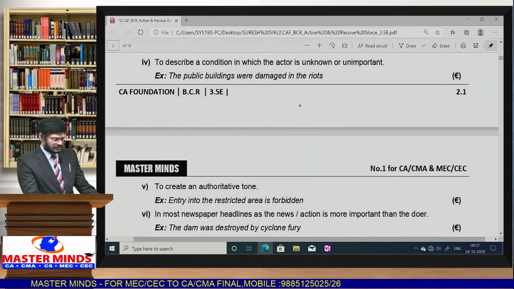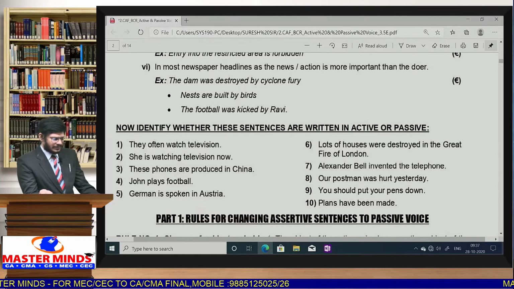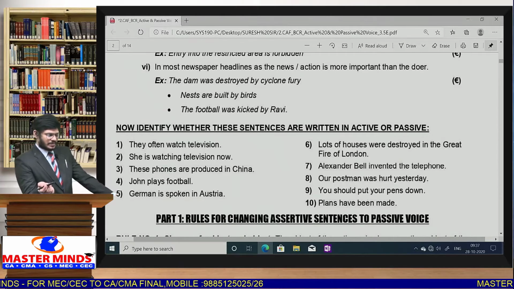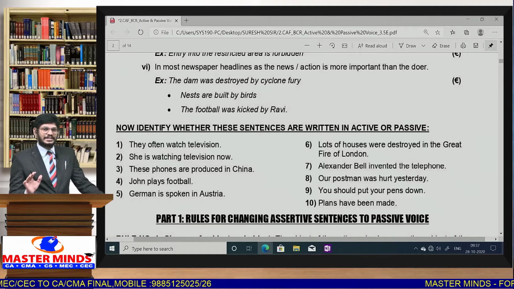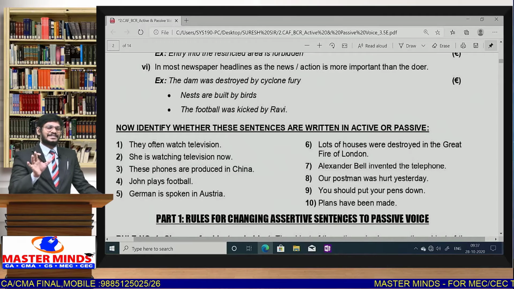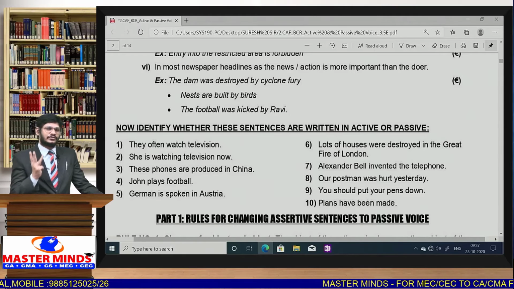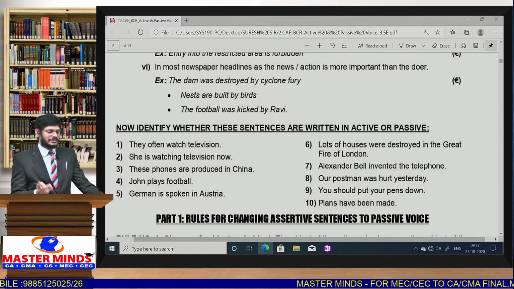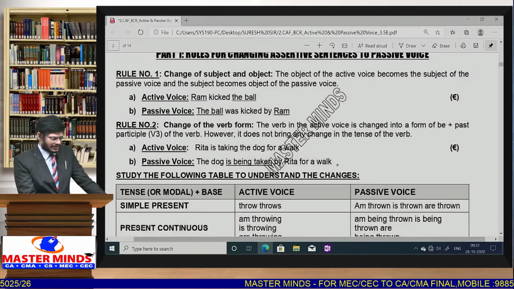Examples they have given, and here they have asked you to identify whether the given sentences are active voice or passive voice. So that exercise is not there in your examinations. In your examinations, an active voice sentence is given, you have to write the passive voice. If the passive voice sentence is given, you have to write the active voice. These 2 models are there, that too for 3 marks. As I already told you, 3 marks they are going to question. And we'll directly go to that exercise.